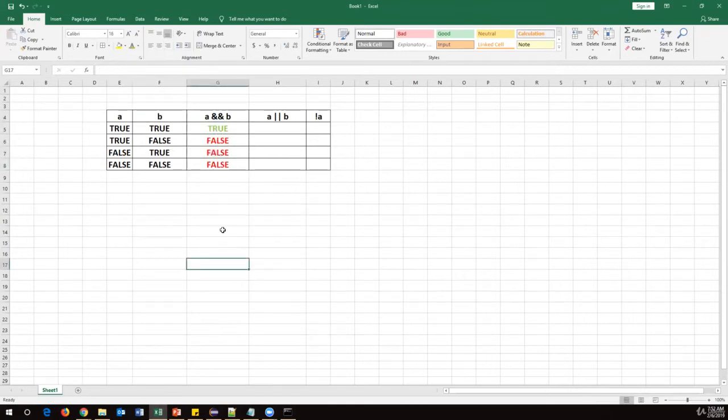Okay, so the AND operator will check whether both variables are true or not. If both are true, then only it will return true. If one of them is false, it will return false. So that's the behavior of the AND operator.